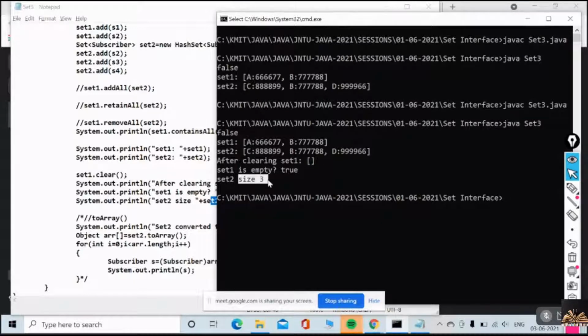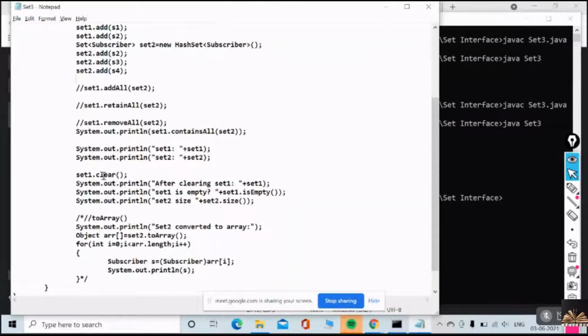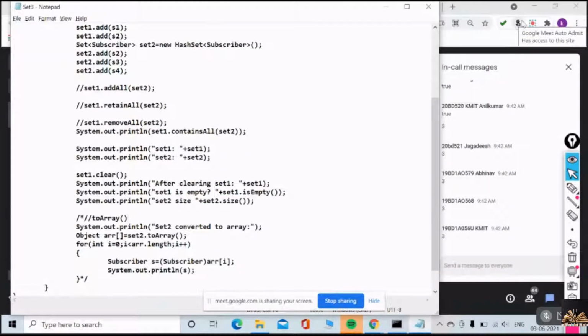By this, what I am conveying is you have a clear method in HashSet, an isEmpty method, and also a size method. Understood everyone? These three more methods: clear, isEmpty, size.